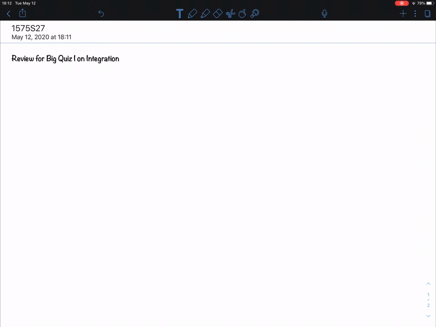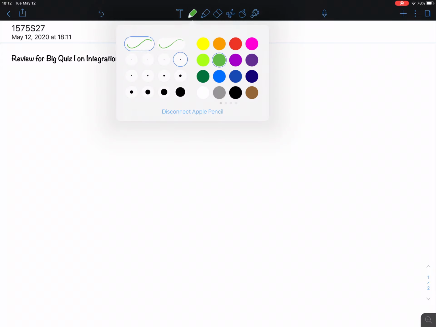Okay, so in preparation for our first big quiz next week, and this will be on integration and only integration. So remember, we have basically 5 different integration methods, and I will test you on those. So let's review those first.